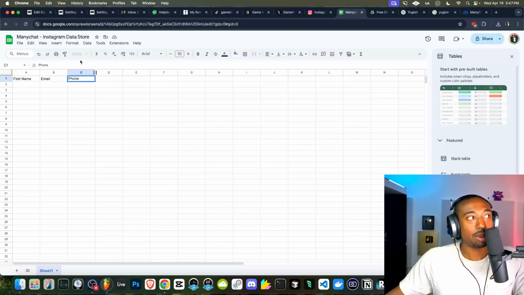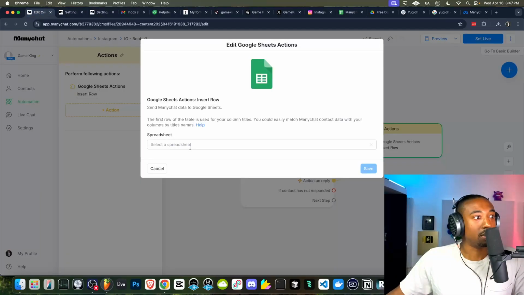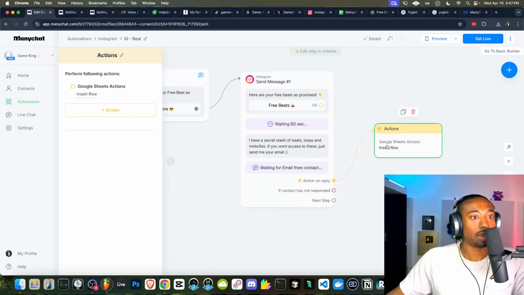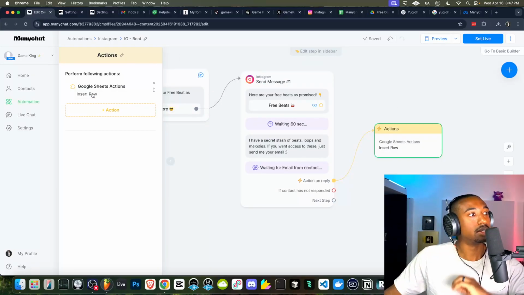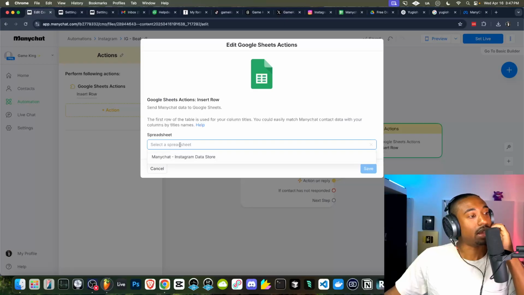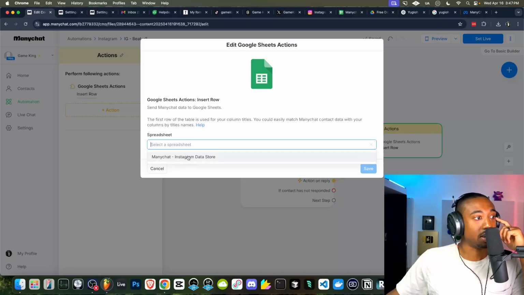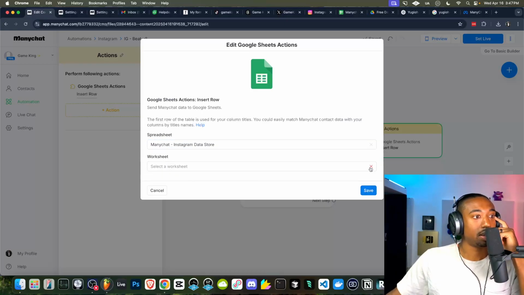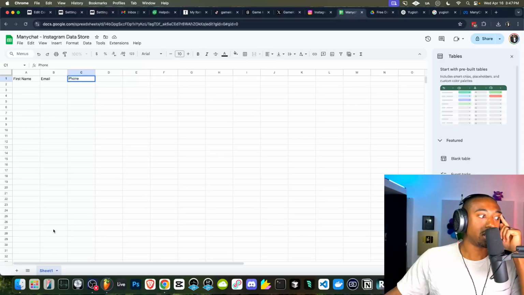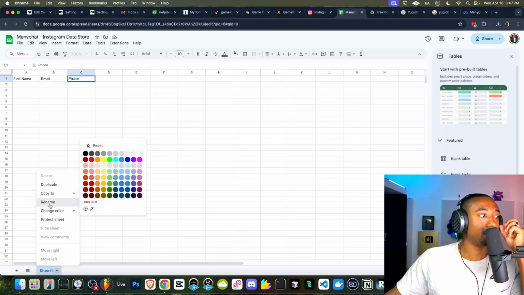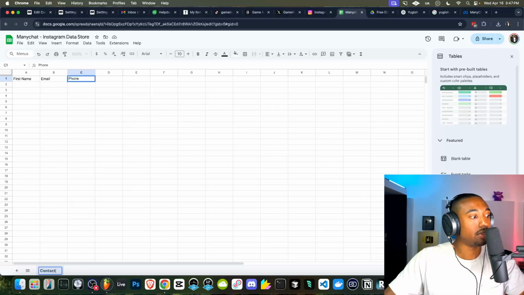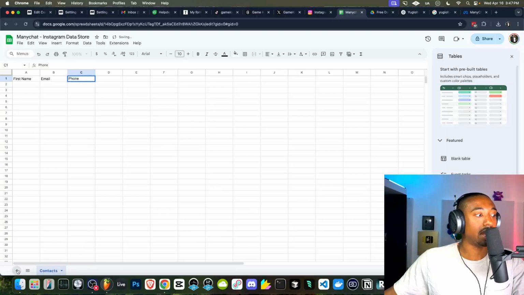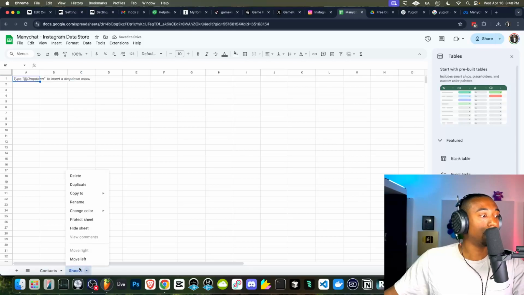Okay, now this should pop up in our ManyChat. So let's go back, cancel this, click inside the action again, insert row. We should have that now populated in the drop down right here. So boom. Okay, now it's going to say which worksheet, which is which tab down here. So this is sheet 1 by default. You can rename this like contacts if you wanted to, just so you understand the difference. If I add the plus button, we have sheet 2. So that's what it's saying, sheet 1 and sheet 2. That's what those are.